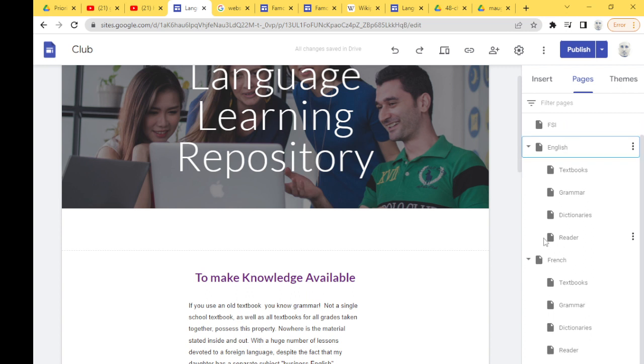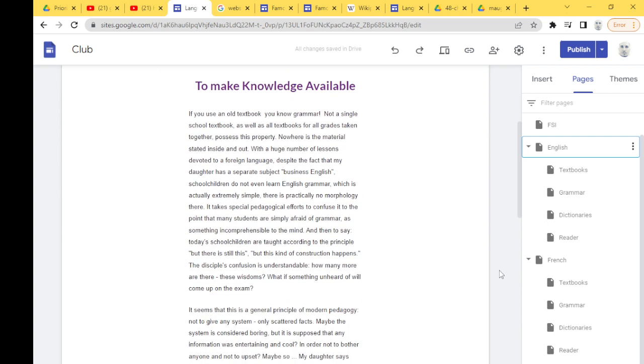You go into French, textbook, grammar, dictionary, reader. So I divided everything by the language, and then the language is subdivided into textbook and grammar and dictionary. So this way it's very easy to find things, right? You just need to know, oh, I'm looking for a grammar book in French, okay, and then you go there. So it's not difficult, it just takes time, right?